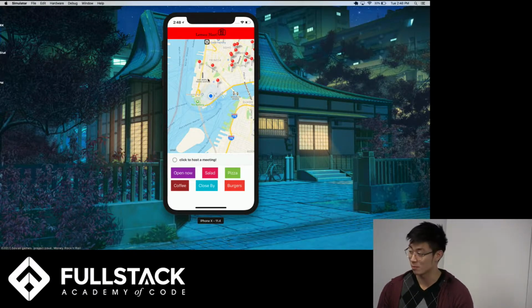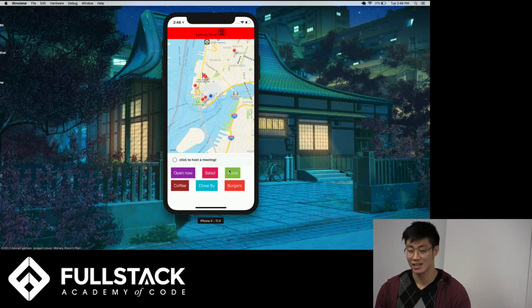I use Yelp's API to grab all the local restaurants around me, and you can see right down here I have buttons that can filter the restaurants. So I have the Open Now right here. If everyone wants a good salad, then you can press that. And there's pizza as well.